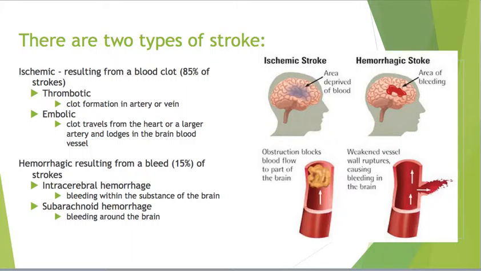There are 2 types of stroke: ischemic, resulting from a blood clot, which is 85% of strokes, and hemorrhagic, which is resulting from a bleed and is typically 15% of strokes. An ischemic stroke can either be a clot that is formed in an artery or vein, or embolic, meaning a clot traveled from the heart or a larger artery and lodges itself in the brain. Hemorrhagic strokes can either be a result of an intracerebral hemorrhage, or bleeding within the substance of the brain, or a subarachnoid hemorrhage, which is bleeding around the brain.